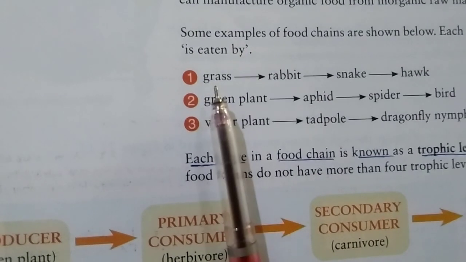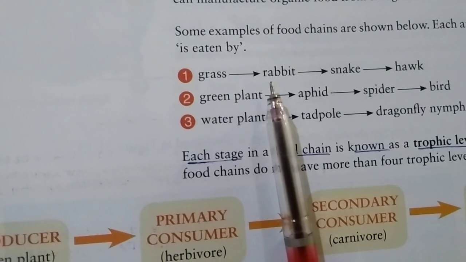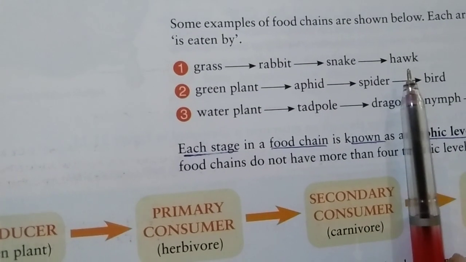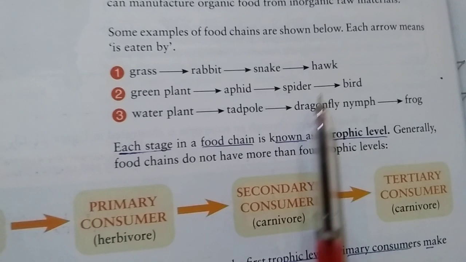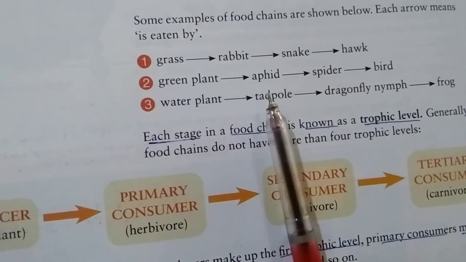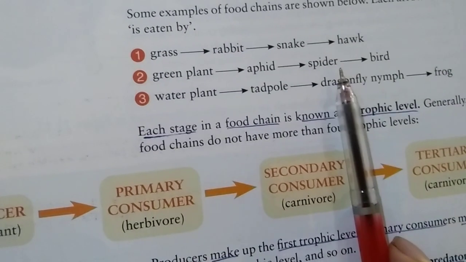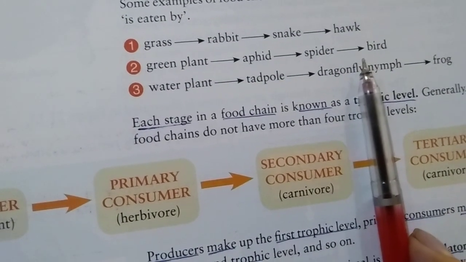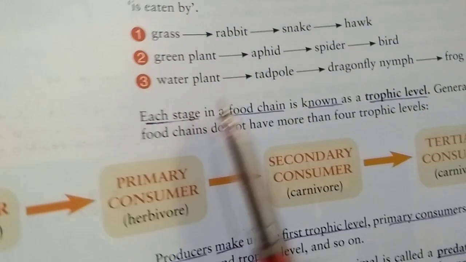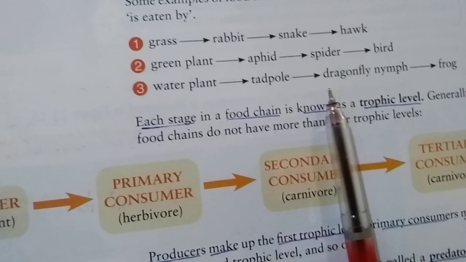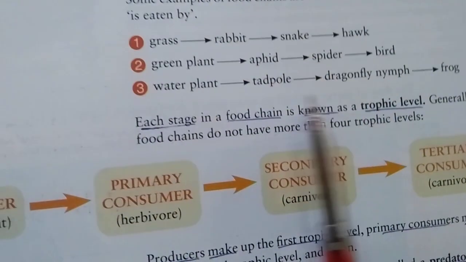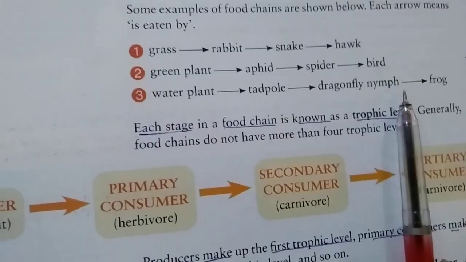Number one, grass. Grass is eaten by rabbit. Rabbit is eaten by snake. Snake is eaten by hawk. It's a food chain system. Number two, green plant. Green plants are eaten by aphids. Aphids are eaten by spiders. Spiders are eaten by birds. Number three, water plant is eaten by tadpole. Tadpole is eaten by dragonfly nymph, and dragonfly nymph is eaten by frog.